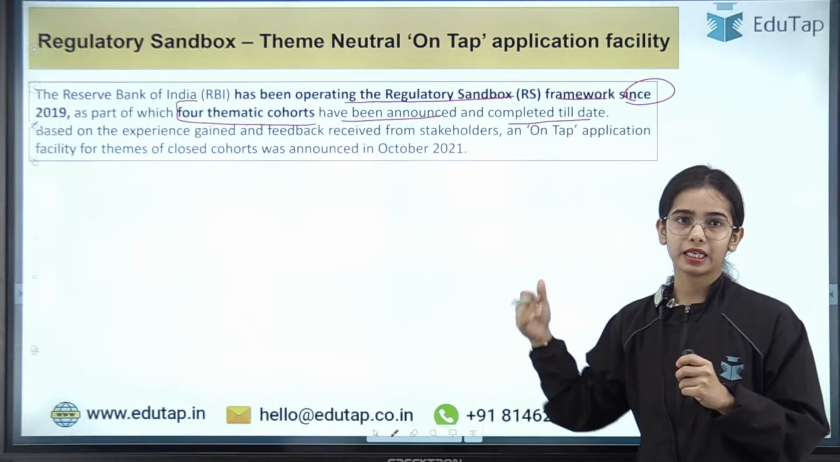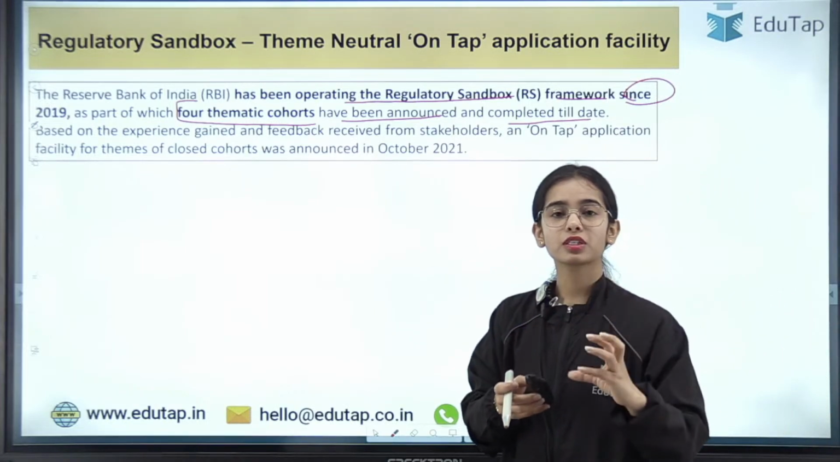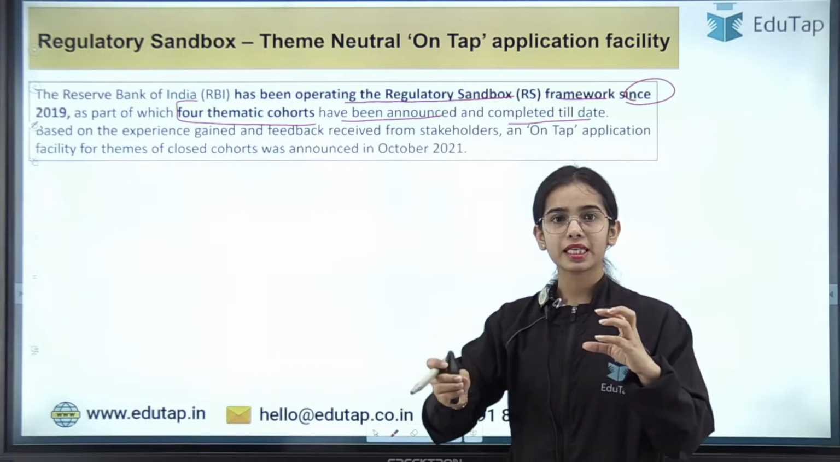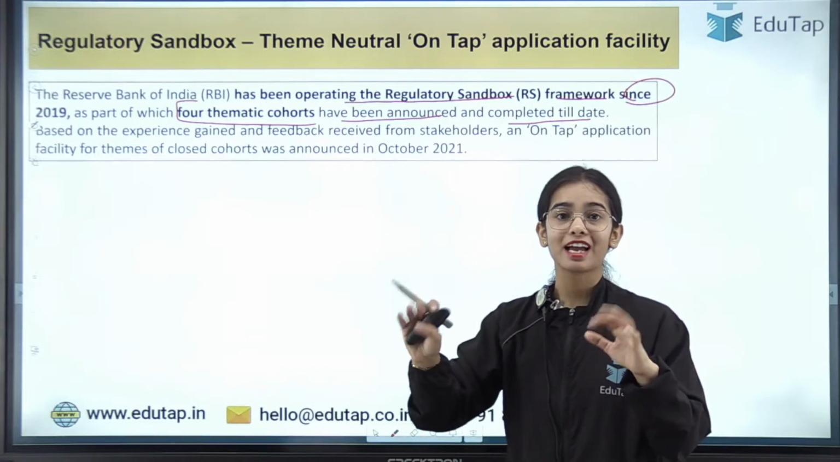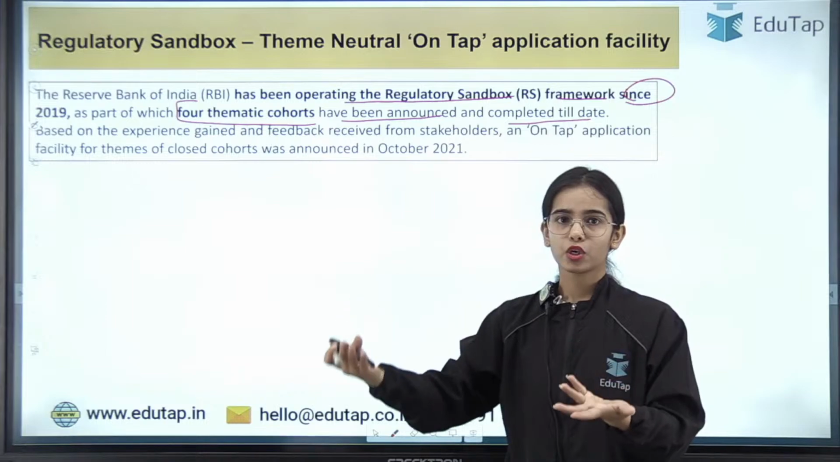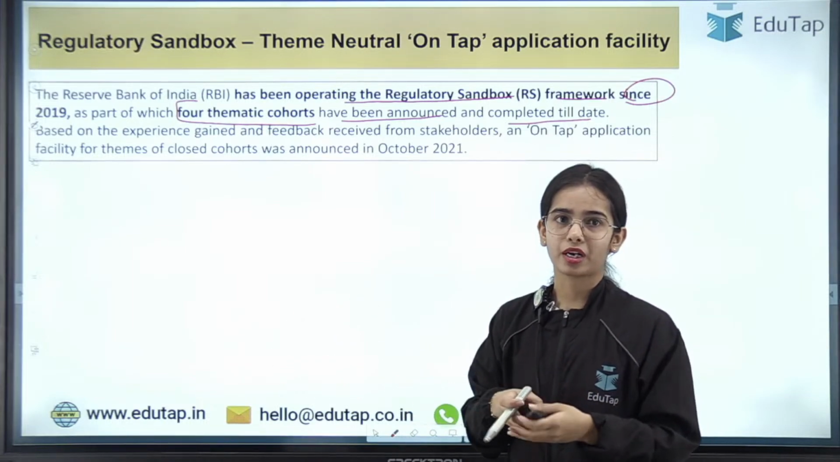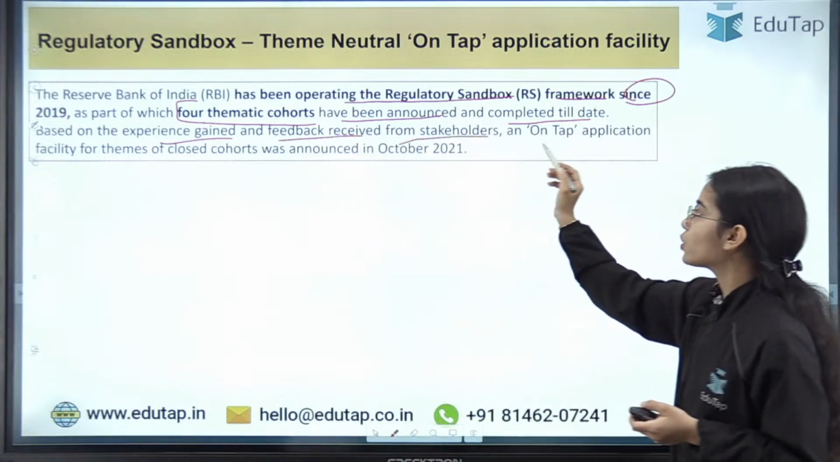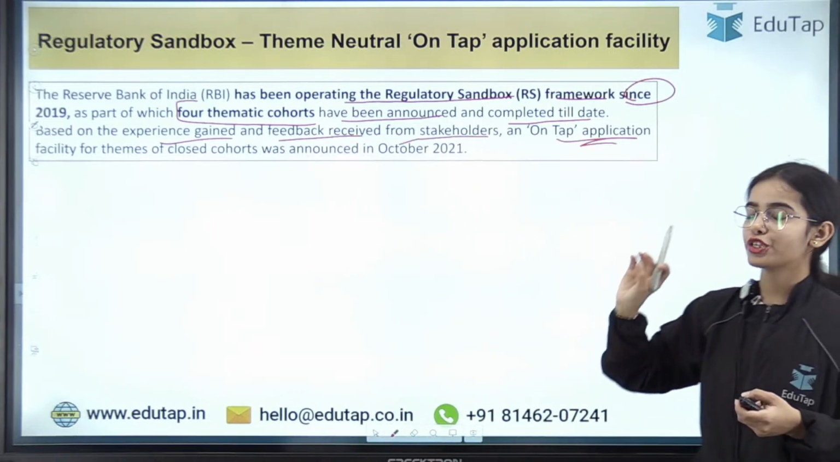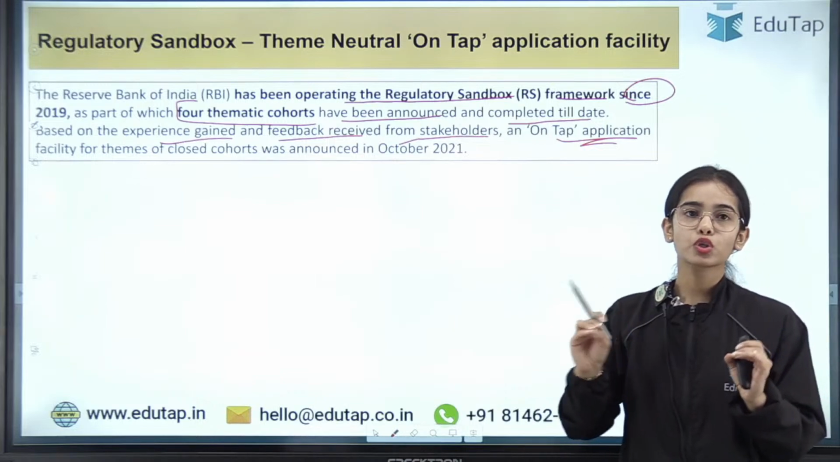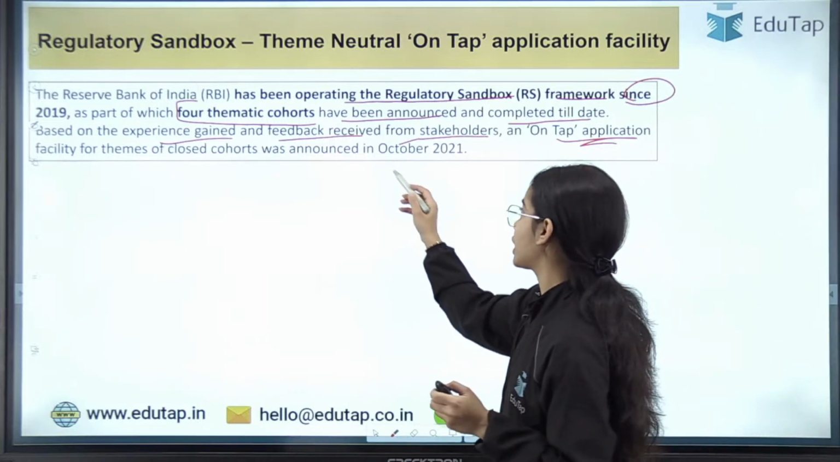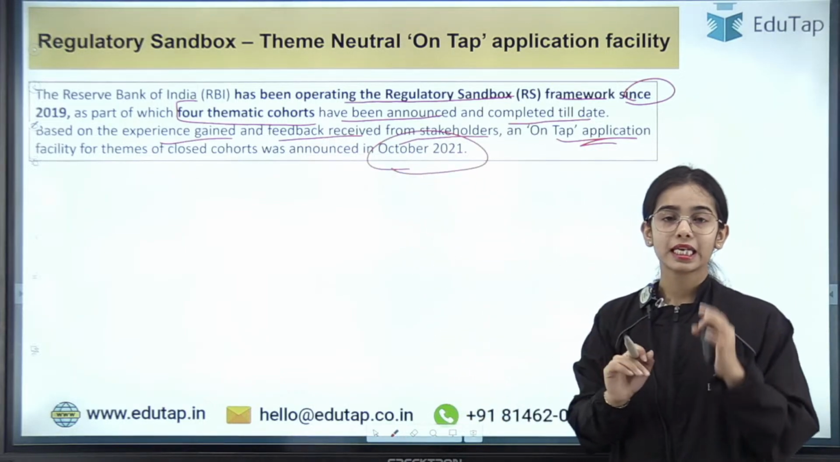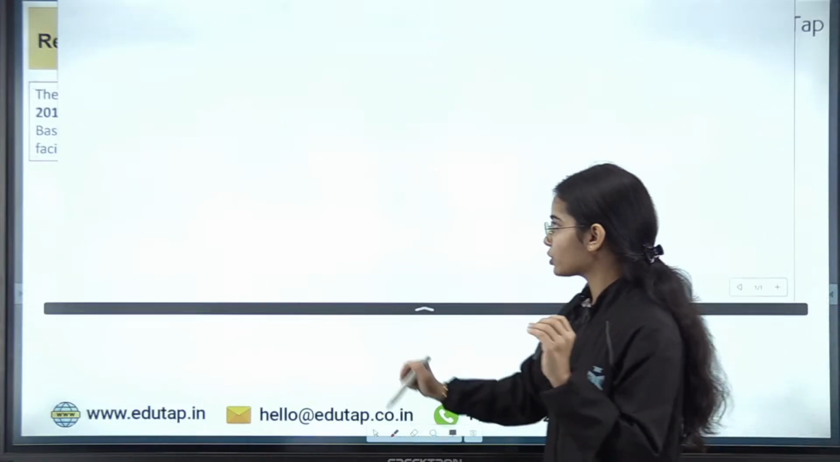I will show you in the next slides what the thematic cohorts were, how many entities were selected for testing, and how many entities passed the testing and got permission to continue with their product. Okay. So based on the experience gained and feedback received from stakeholders, an on-tap application facility for themes of closed cohorts was announced in October 2021. See, in 2019, just try to think about it.